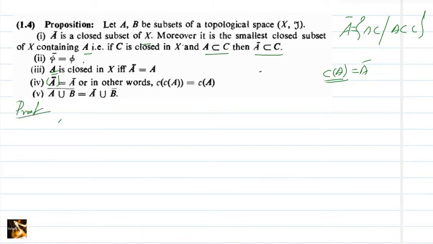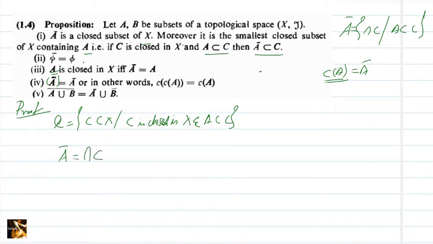First, we will define 𝒞 as the collection of all C in X such that C is closed in X and A is contained in C. So what is the collection 𝒞? Collection 𝒞 is the closed sets in X such that C is a superset of A, or A is contained in C. Then by definition, A closure is the intersection of these C's where C is a member of 𝒞.